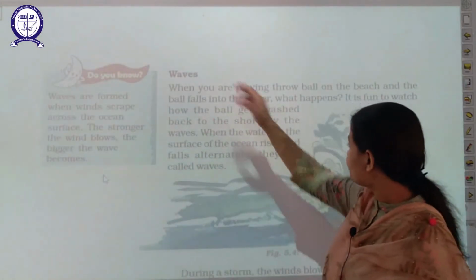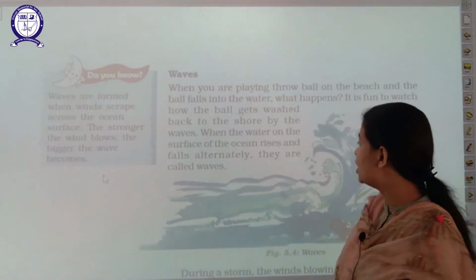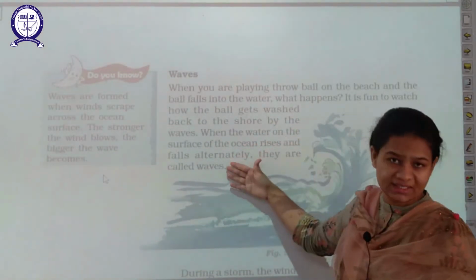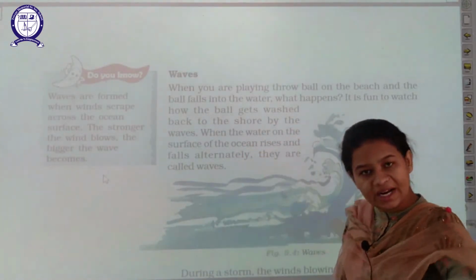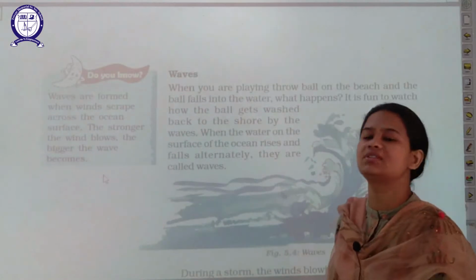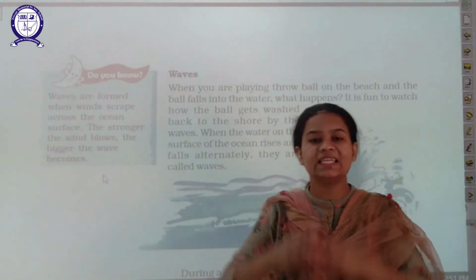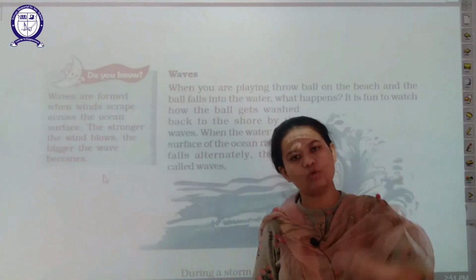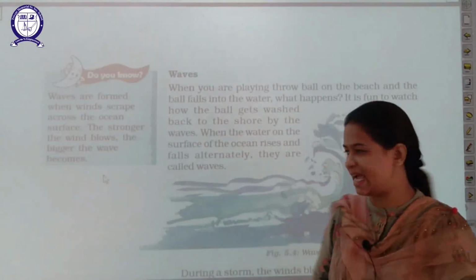Firstly, we will talk about waves. What are waves? What we can say is that when the water on the surface of the ocean rises up and then falls down alternatively, such a pattern, the rising of the water and then falling down, is called waves.